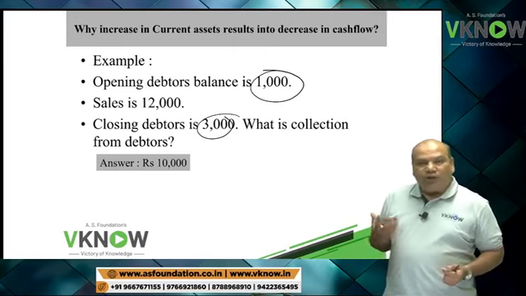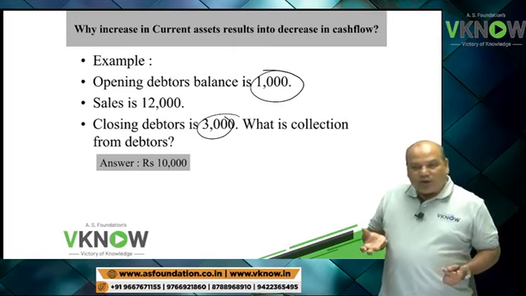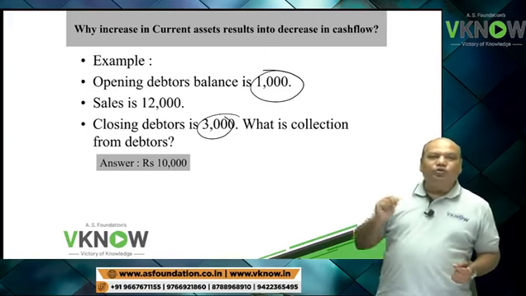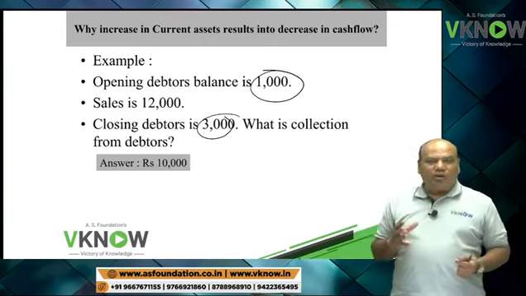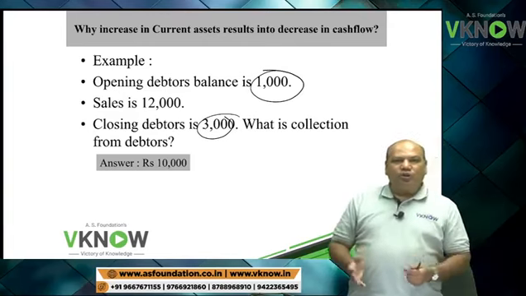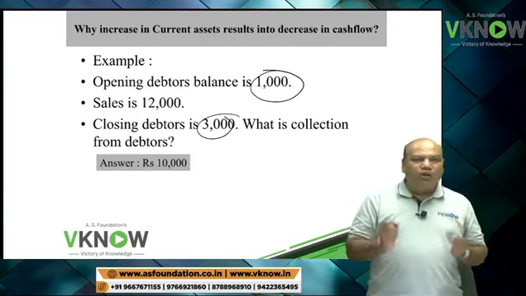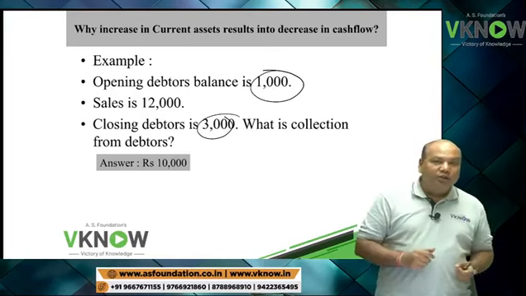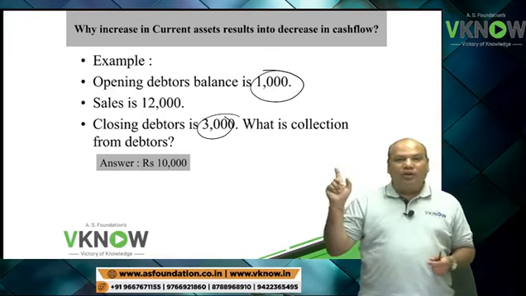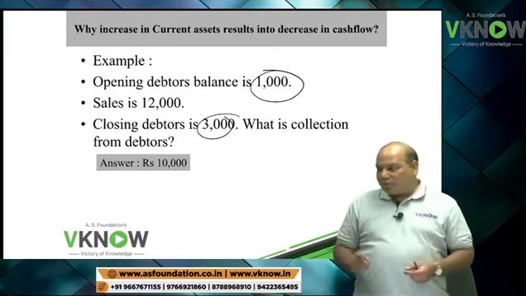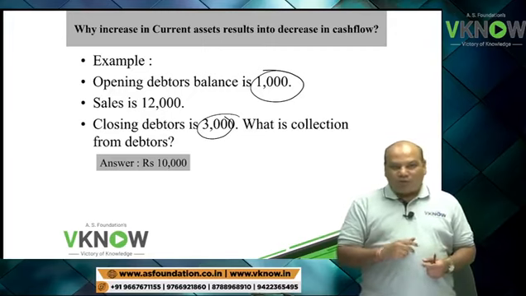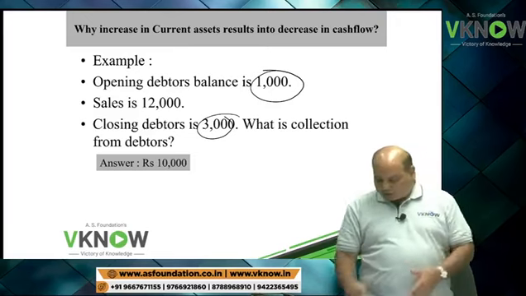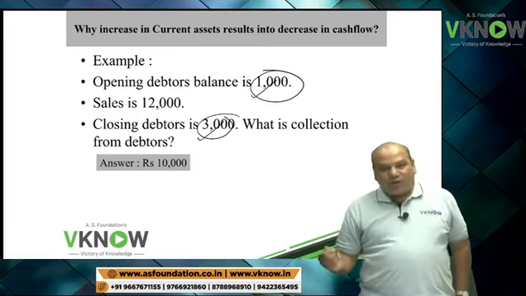So an increase in debtor balance indicates that collection is less than the sales you are making. If collection is less than the sales, your cash flow is bound to be lower than the profit that you are showing. Hence, deduct. That was the wonderful logic behind point number one: increase in current asset, decrease in cash flow.